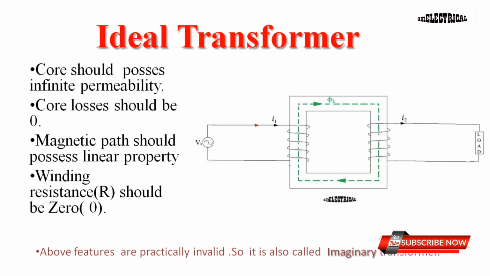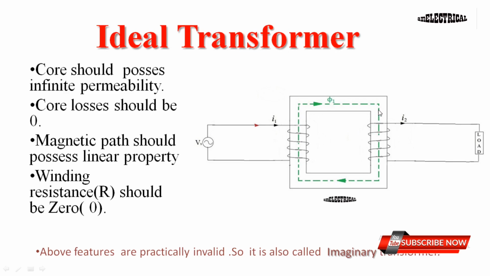Now we will discuss the properties of an ideal transformer. Actually, these are the assumptions for a transformer to be an ideal one. Number 1: the core should possess infinite permeability. That means all the flux set up by the primary links the secondary winding. That is, all the flux is confined to the magnetic core.